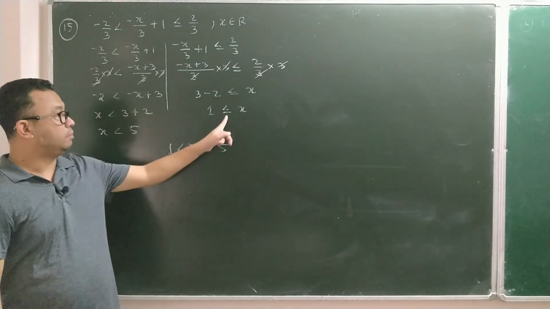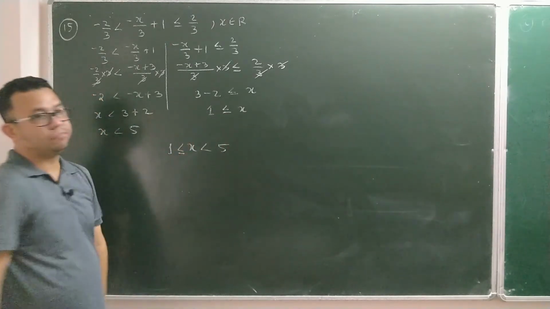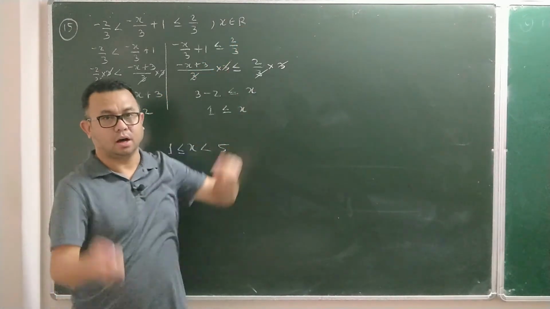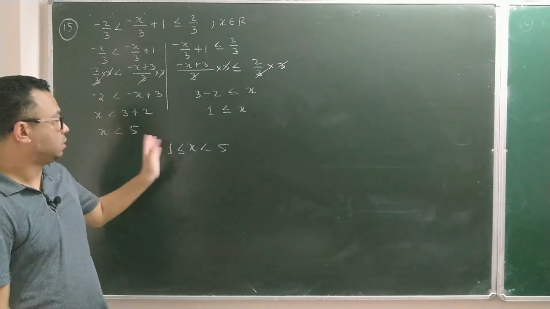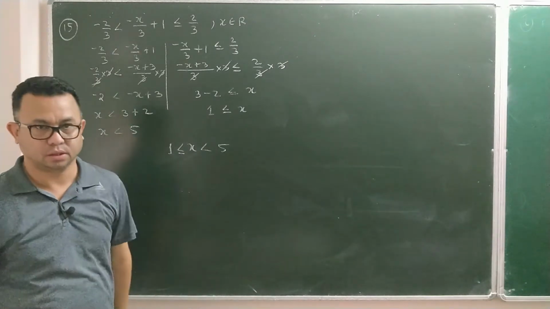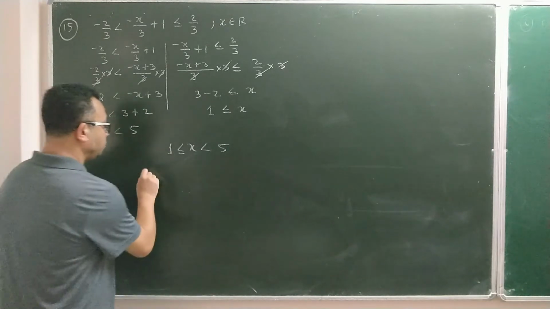5 doesn't have an equal to sign, but 1 has an equal to sign. I'll write it this way. Now the question is telling us to make the number line. X belongs to R. R means I'll have to make only 2 circles. One circle on the left side, the other on the right-hand side, and I'll join the 2 circles, because it is R.